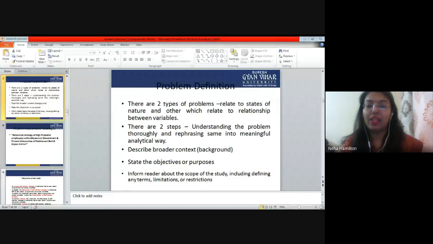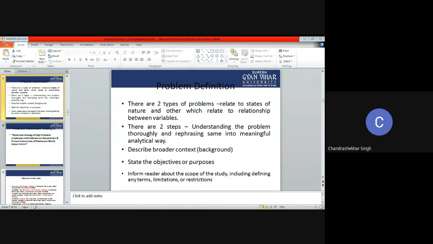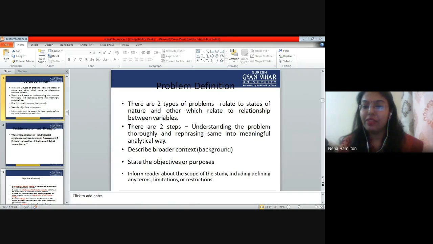No problem. I can help you. For example, if you are studying states of nature, you can study the trends of employee retention in government and private offices, right? And if you are studying the relationship between variables, then you can do a comparative study of employee retention in government and private offices. So we are comparing, and we have two clear-cut variables.